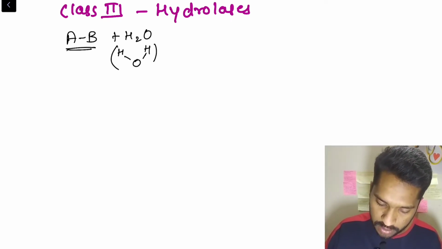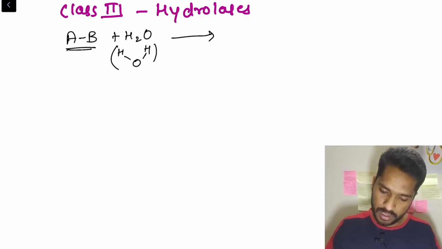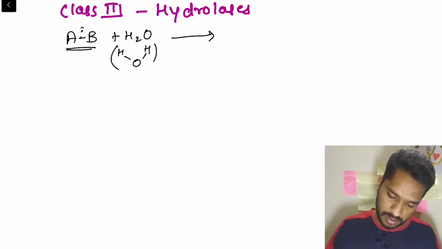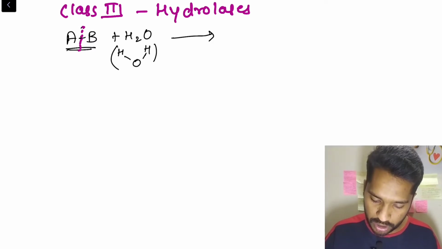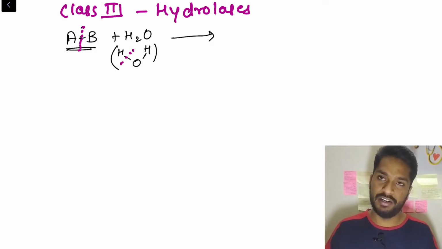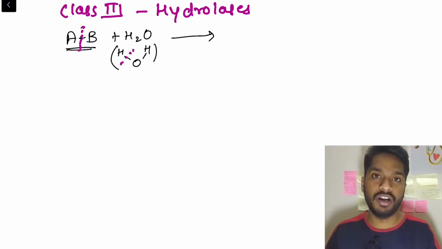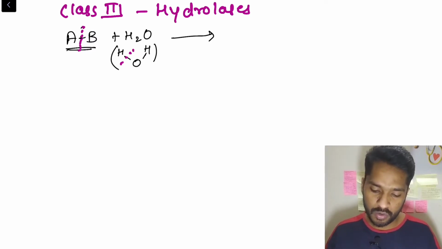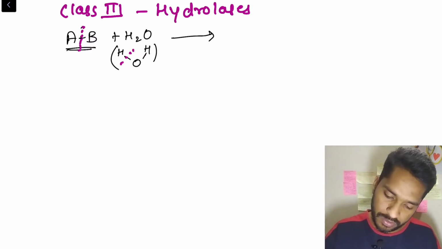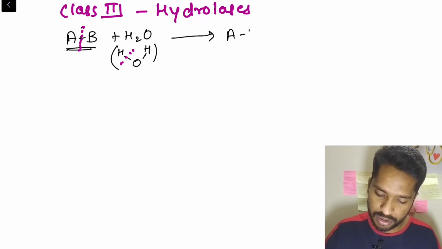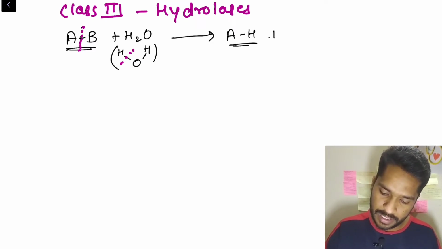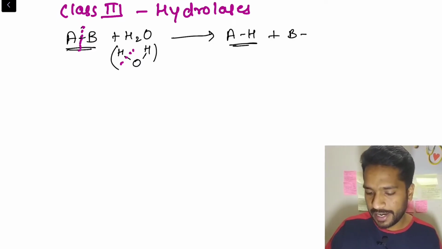Now using this water, we want to break this bond. For breaking this bond, this water will be divided into two parts: one with hydrogen, one part hydroxyl. OH is called hydroxyl. So one group, that is A, will be added with a hydrogen, plus B will get a hydroxyl group.